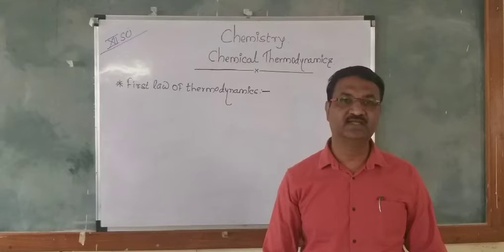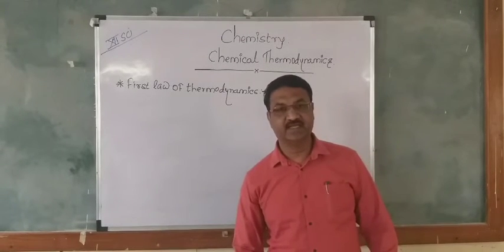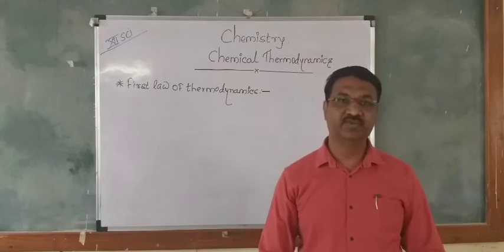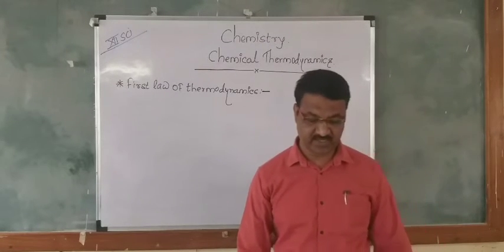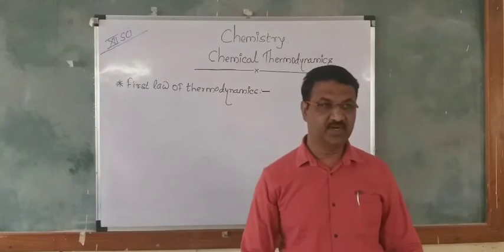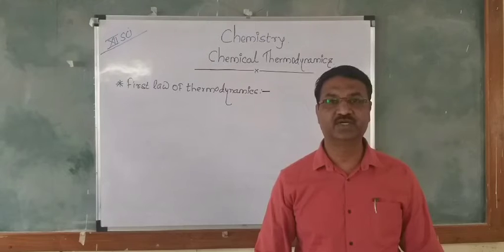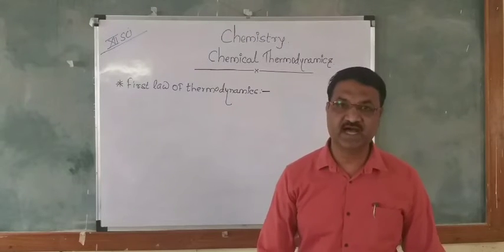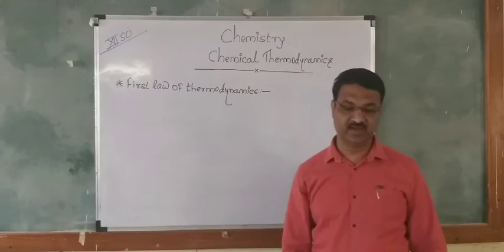And the third and last statement is that energy can neither be created nor be destroyed, but it can be converted from one form to another form. These are the three statements of the first law of thermodynamics.